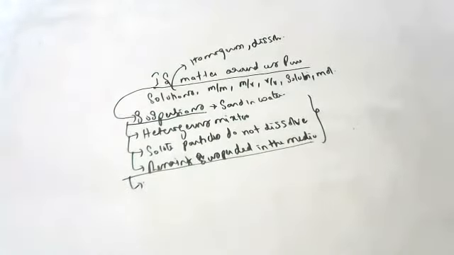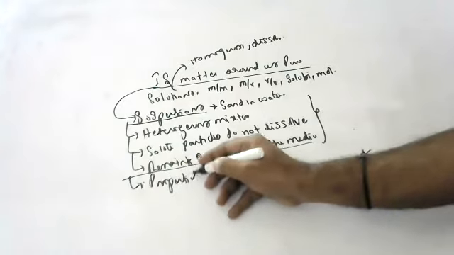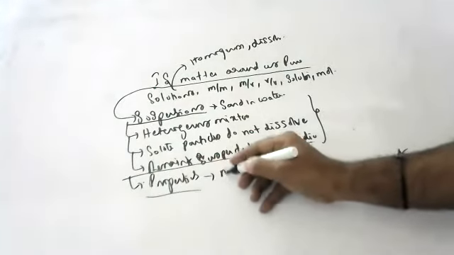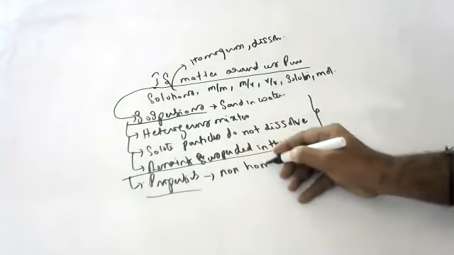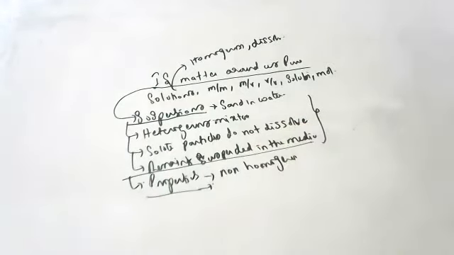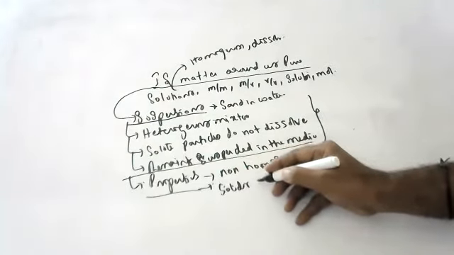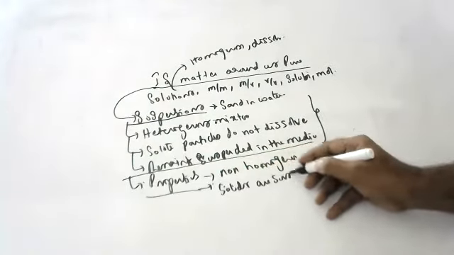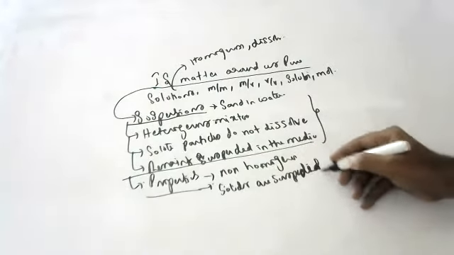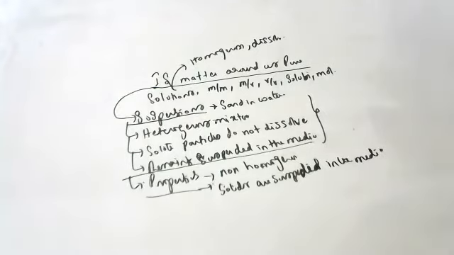Coming to the properties of suspensions. Please, children, all of you listen carefully. Please keep copying, no one should waste time. First, it is non-homogeneous. Heterogeneous or non-homogeneous is the same meaning, children. And solid particles are suspended in the medium.